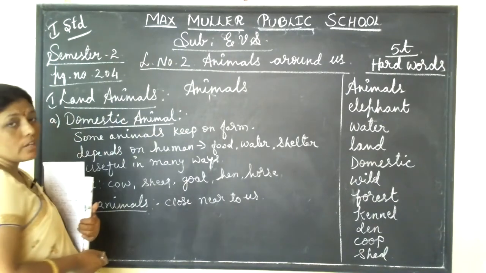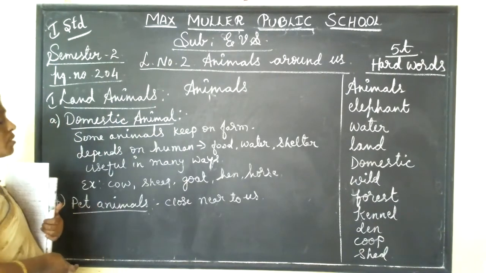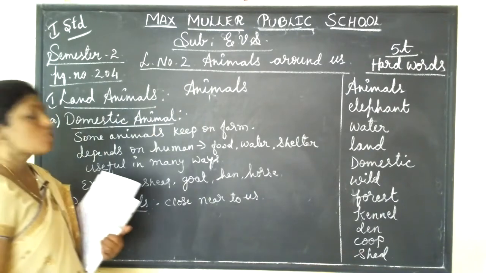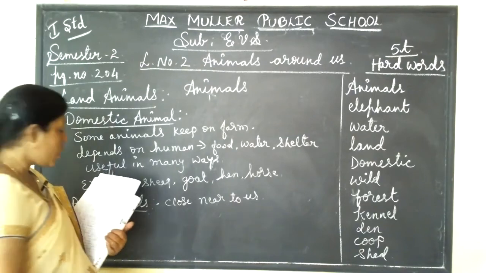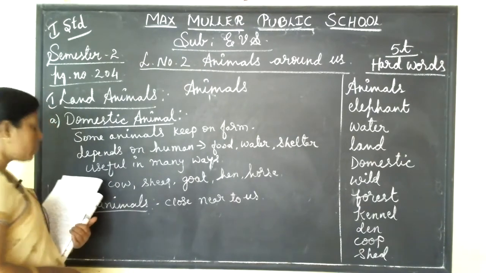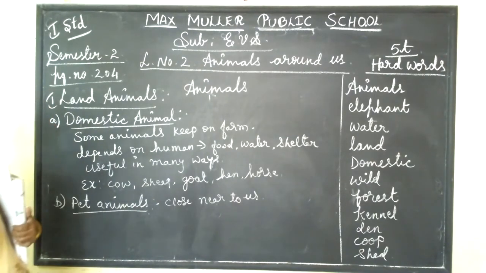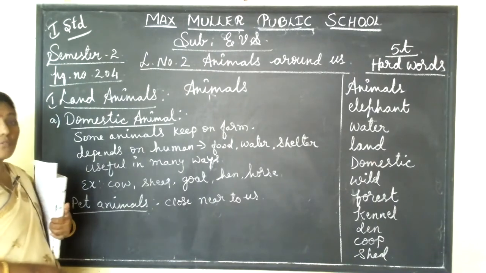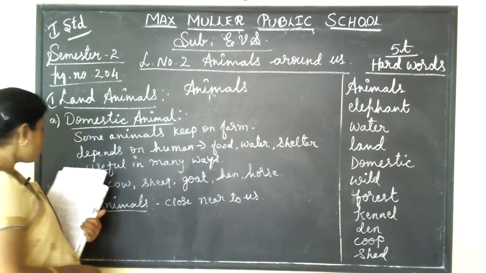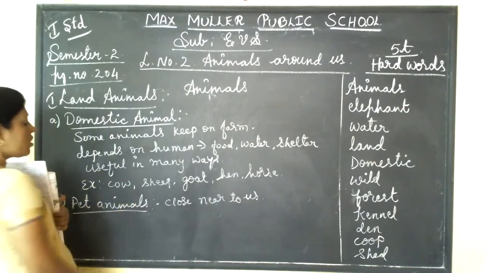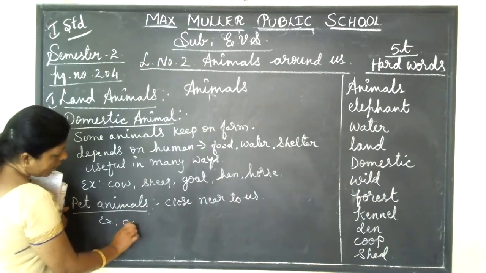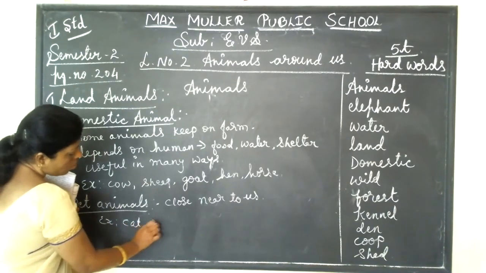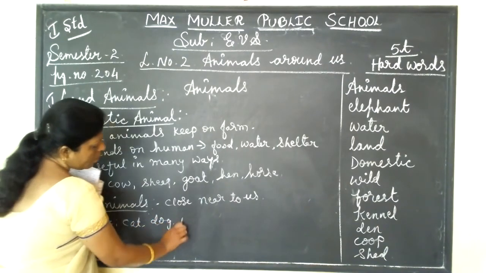Don't be rude with animals. Okay. So we have to give food, water time to time, and we should love them and take care of them. So those animals are pet animals. Example, yes, cat, dog, parrot.